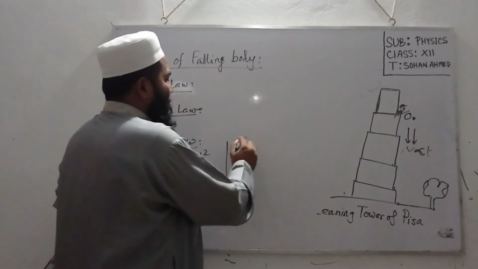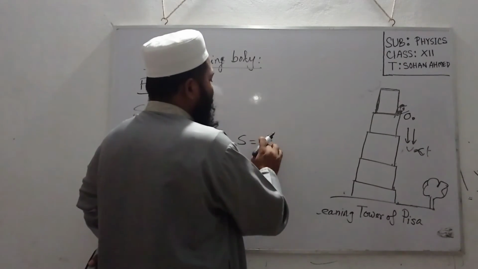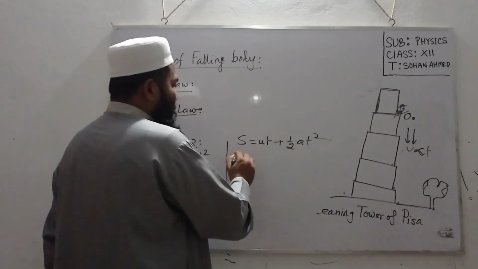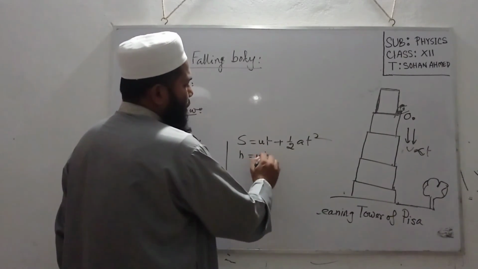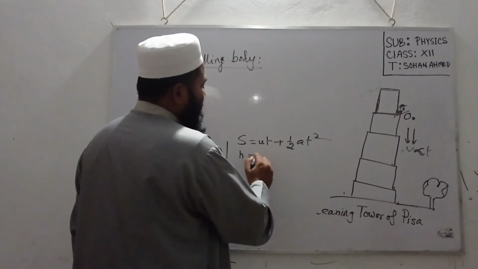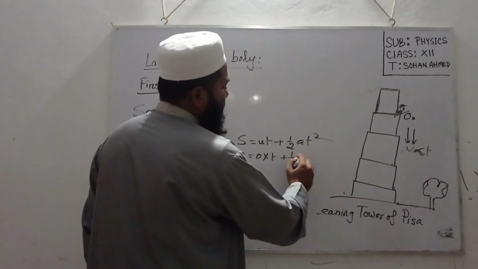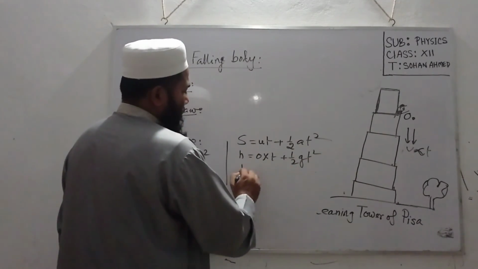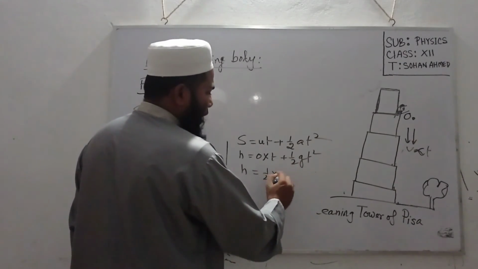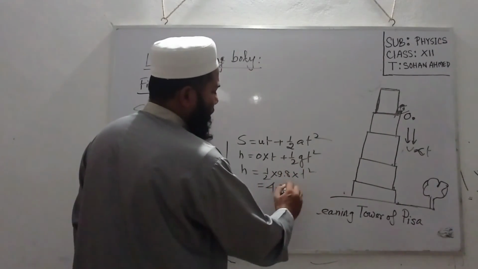We know that s is equal to ut plus half a t square in linear motion. For a falling body, we can write h is equal to ut plus half g t square, where the initial velocity for falling from rest is 0. So h is equal to half into g, with the value of g 9.8 approximately, into t square, so 4.9 t square.